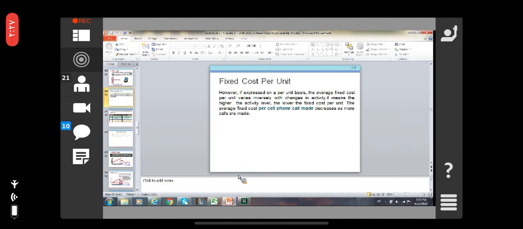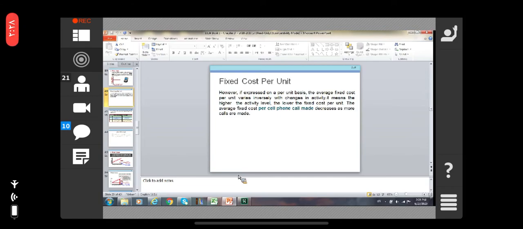is 1000. Your activity is 1000, and the other person is also paying $200 per month, but the level of activity is 500. Then will the cost per unit increase or decrease? In A it will decrease, in B it will increase, right?